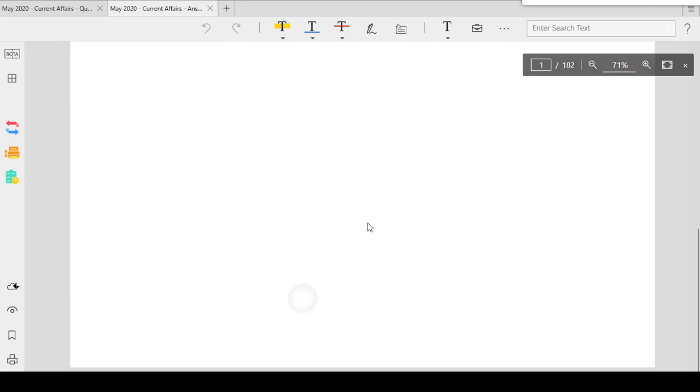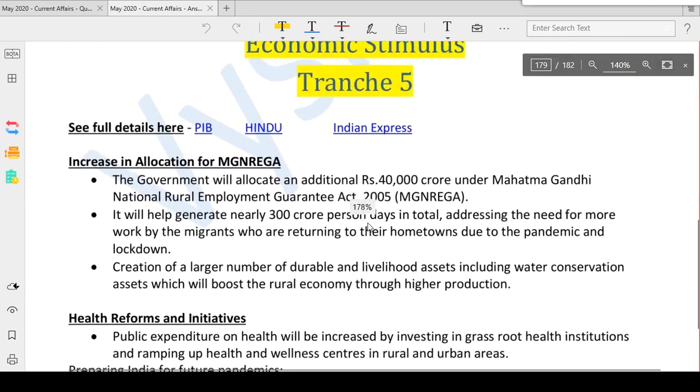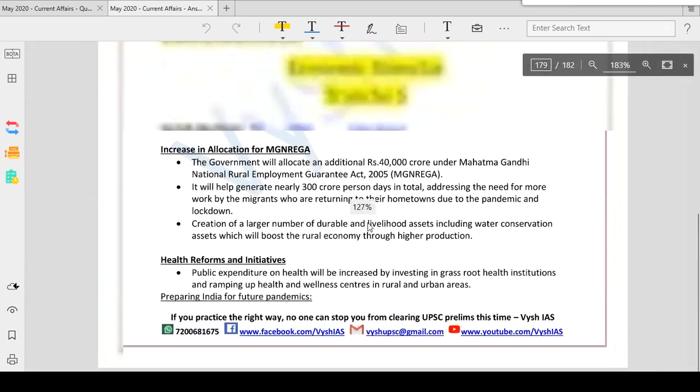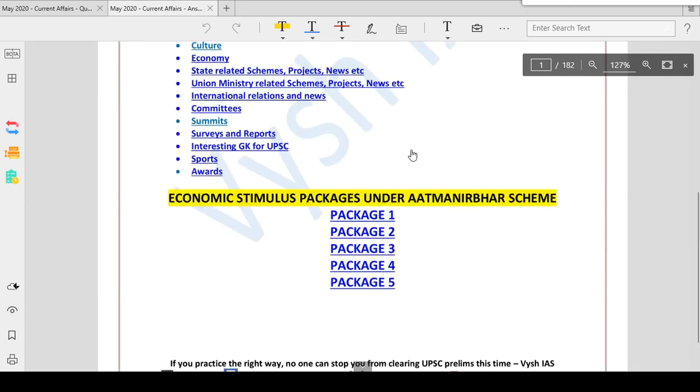Again, go back to table of contents, package 5. See this? PIB, Hindu, Indian Express, from where we have taken that link is also given. So you can read the original newspaper also, and you can read the notes also. And see the page count. If you see the page count here, it is 182. It's actually 100 pages of MCQs and around 80 pages of notes. Okay. So that is how it is designed.